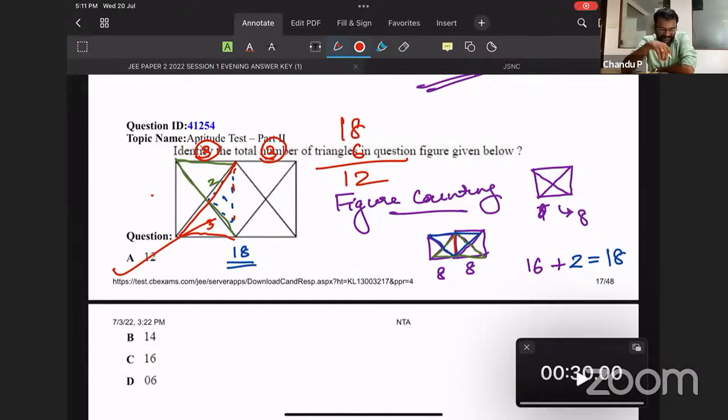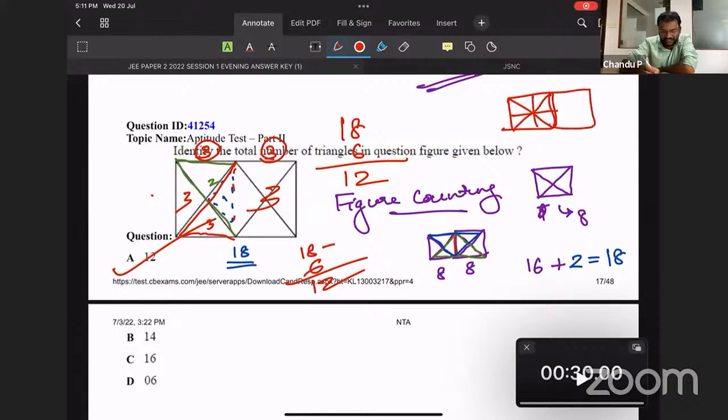If you have the right idea in your mind, whenever you see the question, you will get 18. And you can find that 3 missing here, 3 missing here, 3 plus 3, 6, 12. You click the answer and you'll be going to the next question. This is the way you are going to solve these questions in the upcoming sessions. Okay, so just pay attention to figures like these.